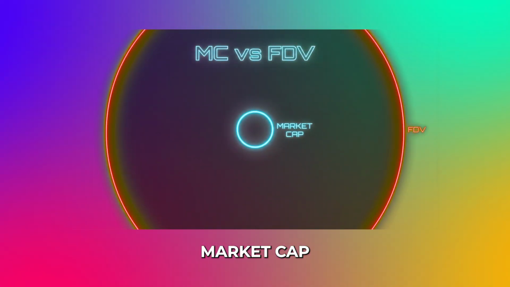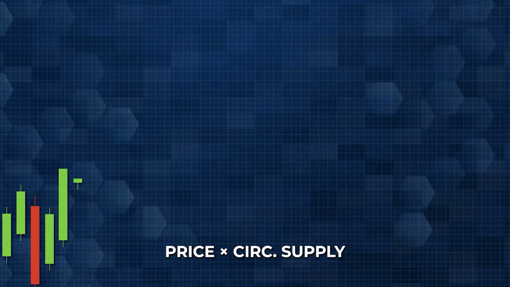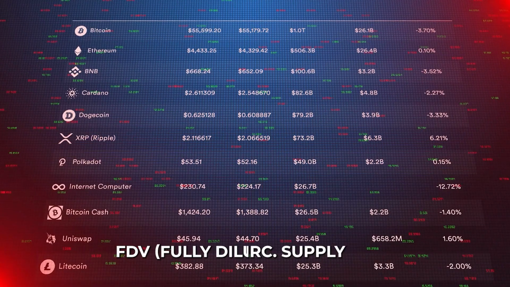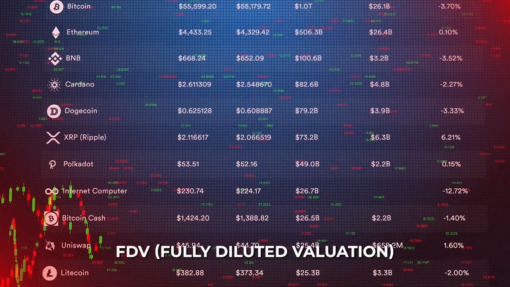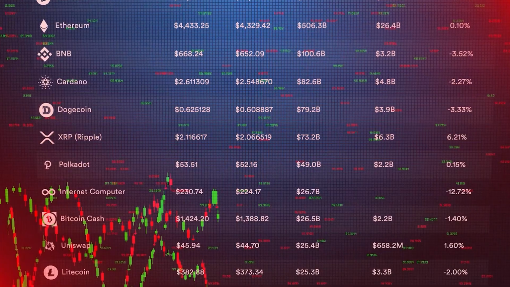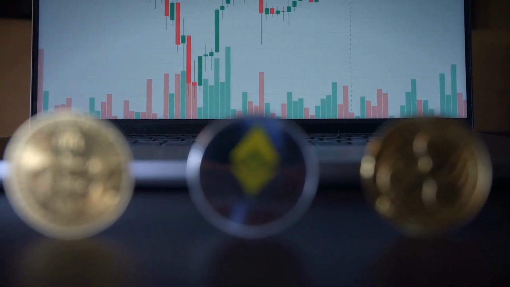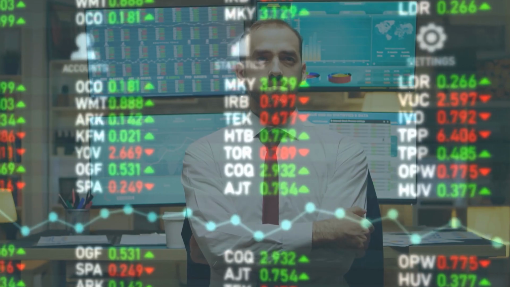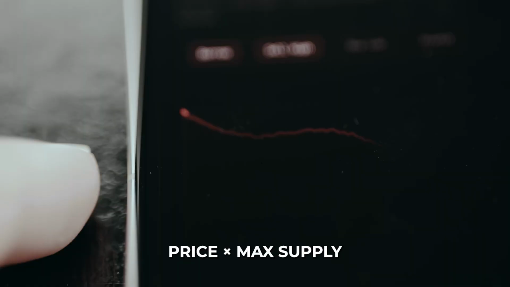The first is market capitalization, which represents the current size of the asset today. Market cap equals price times circulating supply. The second, and far more important metric for long-term investing, is the fully diluted valuation, FDV. This represents what the project would be worth today if all tokens that will ever exist were unlocked instantly. FDV equals price times max supply.